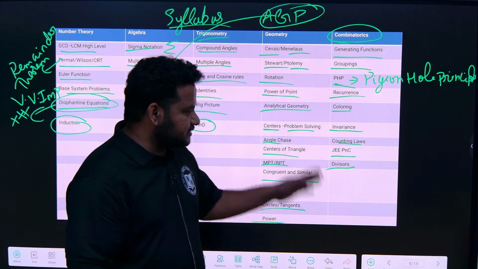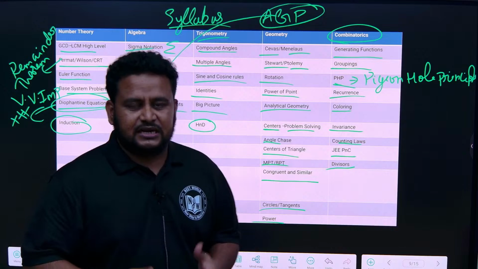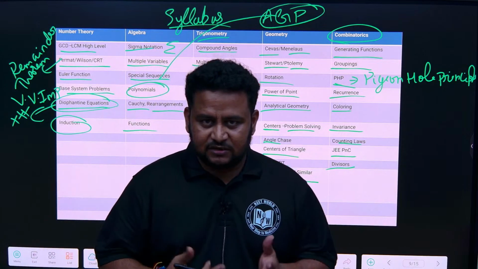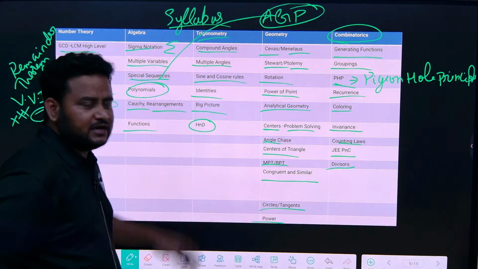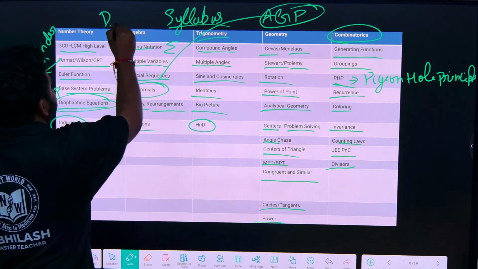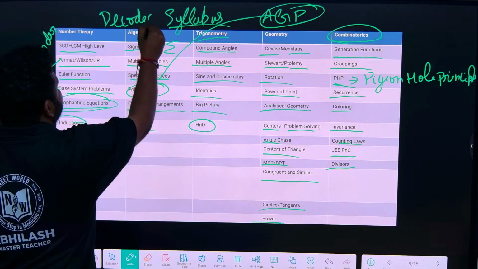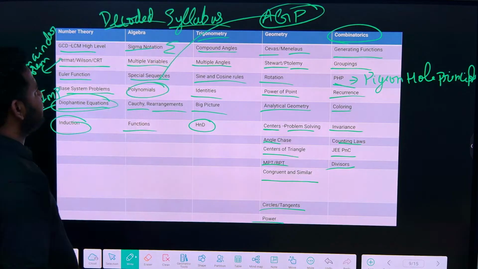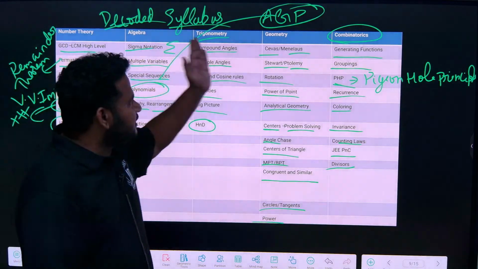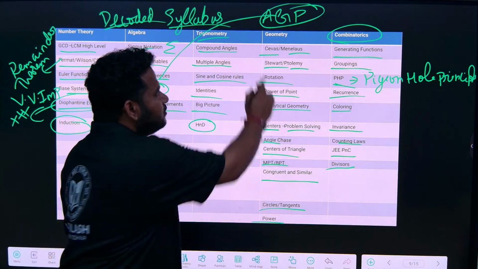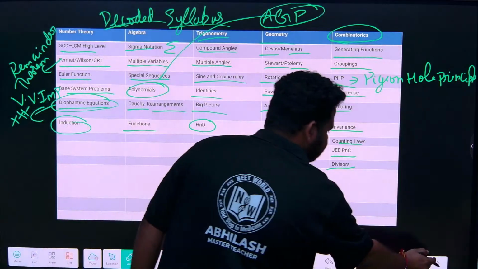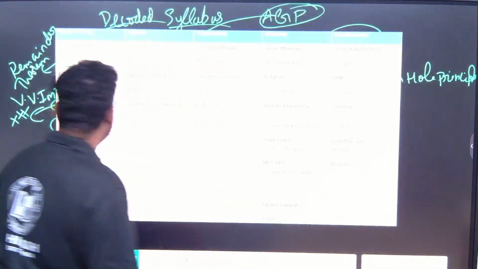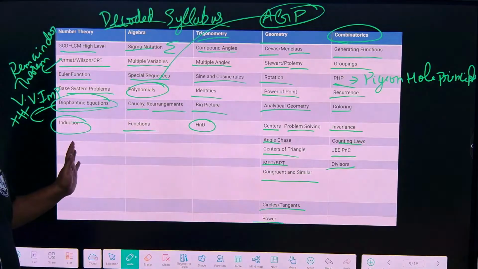We will understand these when we go through the classes or sessions daily, that is 4 days in a week. So we have completely deciphered or decoded the syllabus. The syllabus is completely decoded now into 5 major subheadings: number theory, algebra, trigonometry, geometry, and also combinatorics. Now let us proceed. If you want, you can take a screenshot of the syllabus.